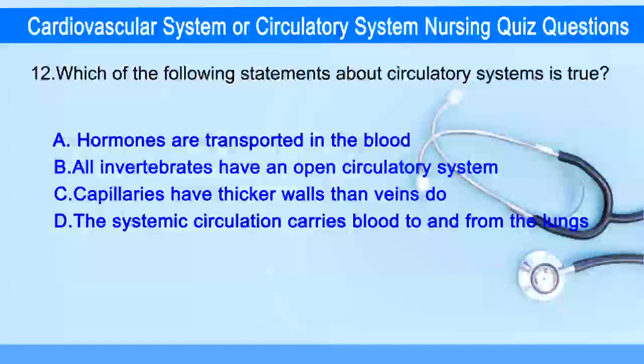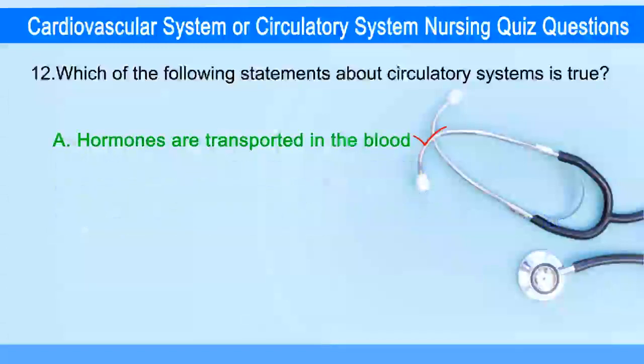Which of the following statement about circulatory system is true? Answer is option A, hormones are transported in the blood.